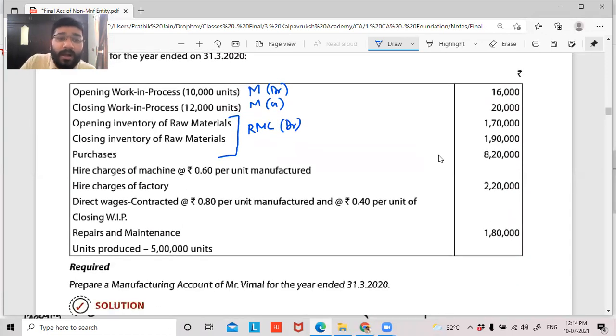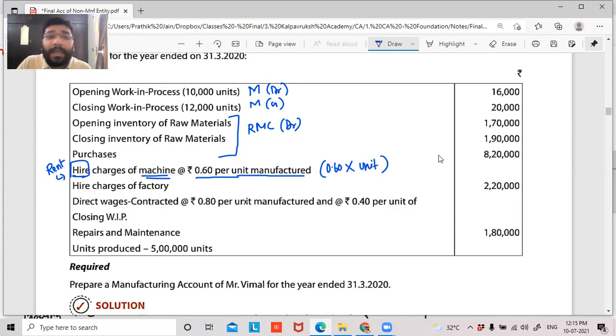Hire charges for machine. Hire means what? Hire means rent, guys. Another name for rent is hire. You're paying rental charges for machinery. So the machine being used in a factory is not your own machinery. You've taken that machinery on rent. And look at the language. It says the rental cost of the machinery is 60 paise per unit manufactured. So can I say, guys, 0.60 into the units that have been manufactured. If I multiply, I'll get the total rent of machinery.